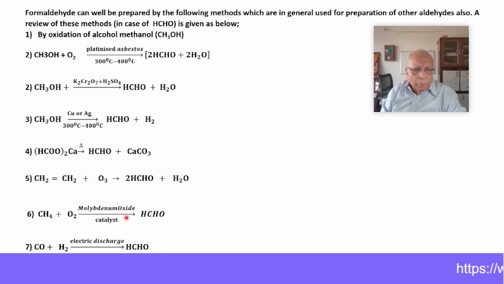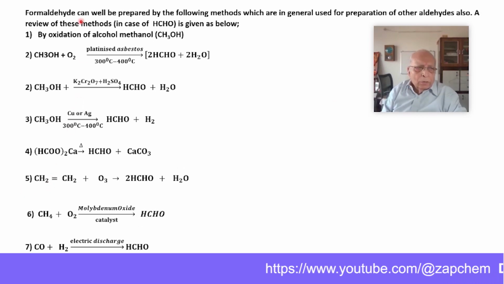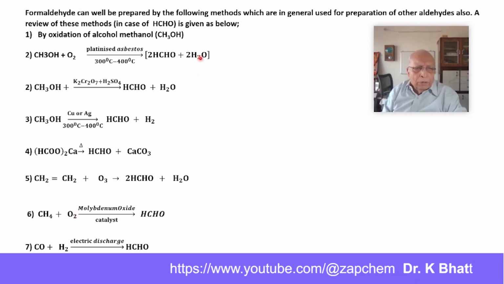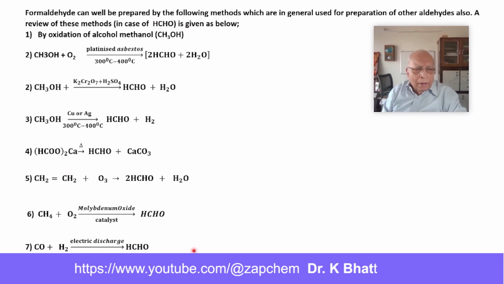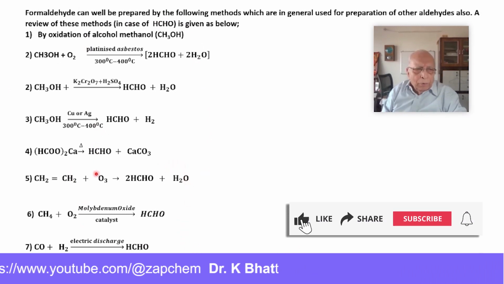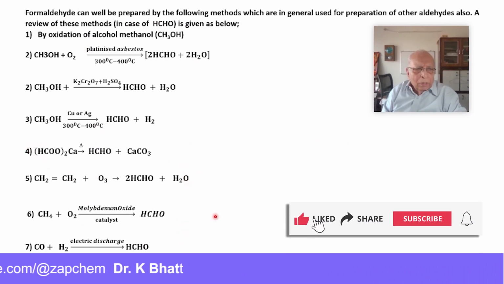Molybdenum oxide when used as a catalyst also gives formaldehyde. So these are the typical methods by which you can get formaldehyde, whereas leaving a few exceptional cases, other methods are similar to those for other aldehydes also.